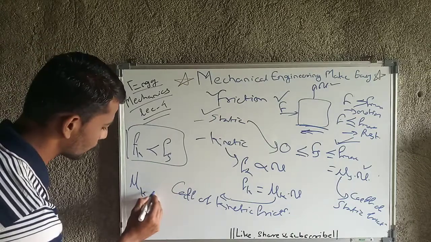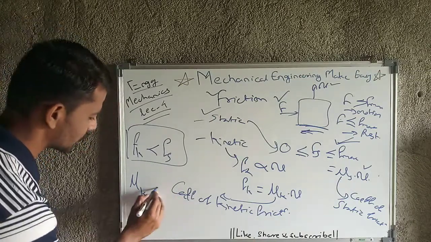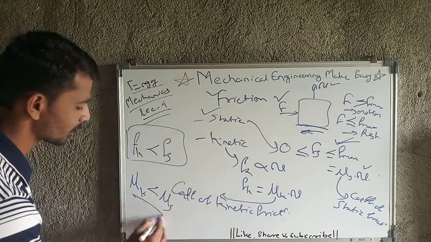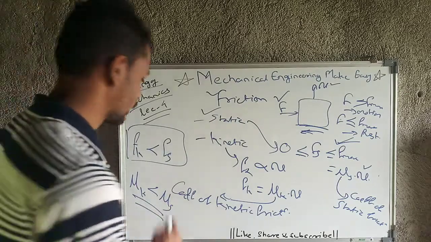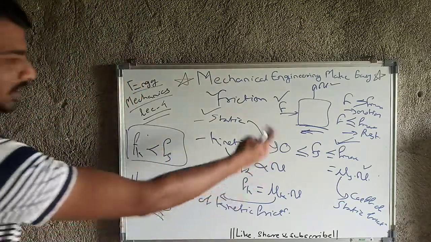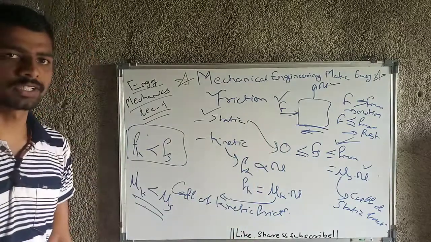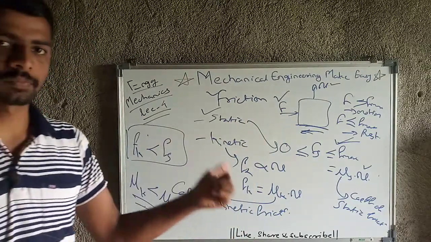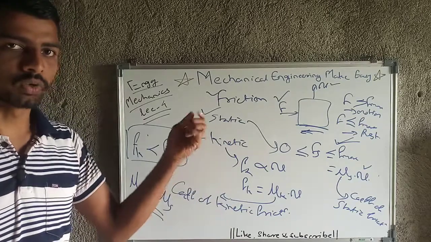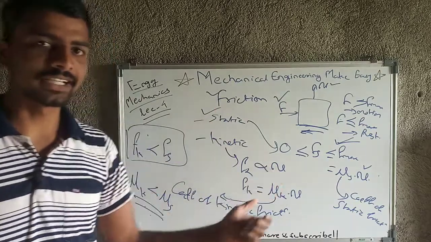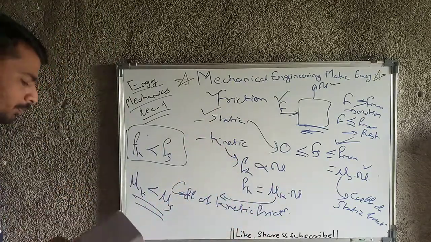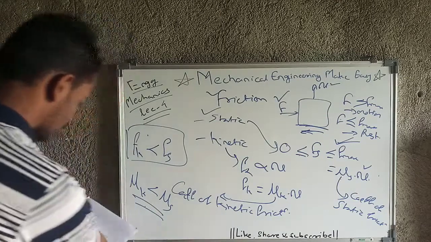The coefficient of kinetic friction mu k will always be less than the coefficient of static friction. So note down all these concepts. They are very important for GATE, for your concept clarity, and also if you are going through a degree course. So note down all these concepts.